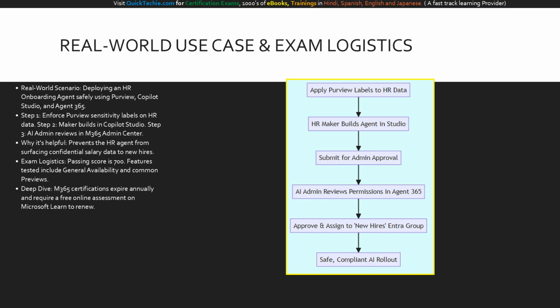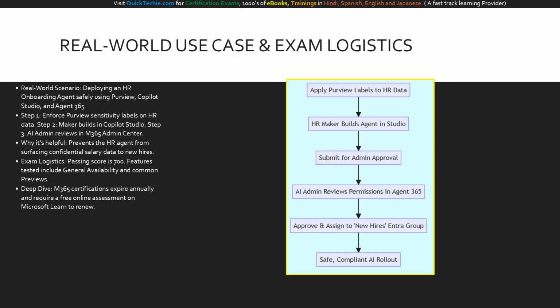Let's apply all of this to a real-time, highly practical use case you might see on the job or on the exam. Imagine your HR department wants to build an onboarding agent for new hires. As the administrator, your first step isn't in Copilot, it's in Purview. You must ensure HR documents have strict sensitivity labels applied so the agent doesn't accidentally expose executive salary data to a new employee. Next, the HR maker, who has a Copilot Studio license and Environment Maker role, builds the agent. They submit it for publishing.